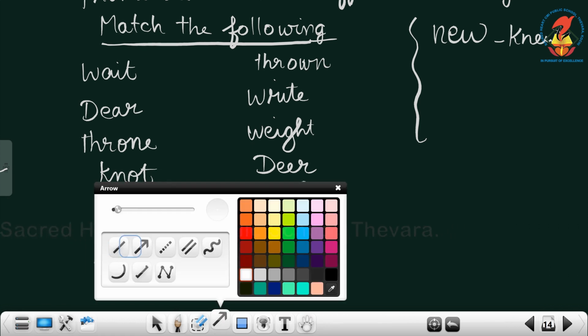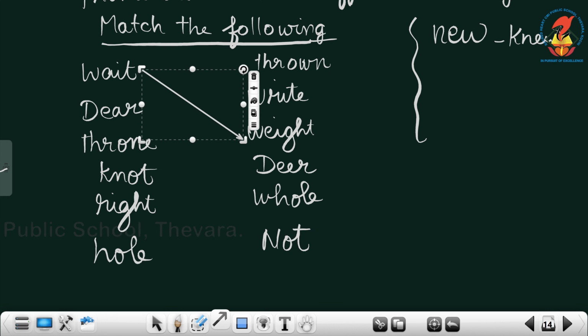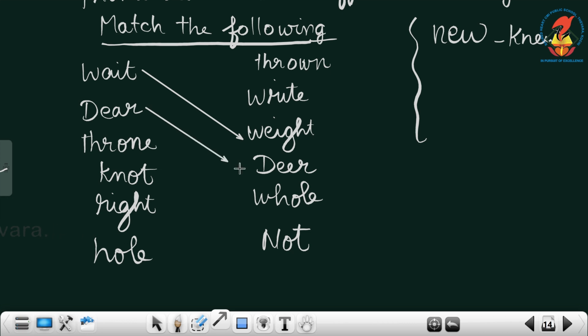W-A-I-T, wait is the, and W-E-I-G-H-T, weight is also there. D-E-A-R, dear, and D-E-E-R, deer is there. D-E-A-R and D-E-E-R.